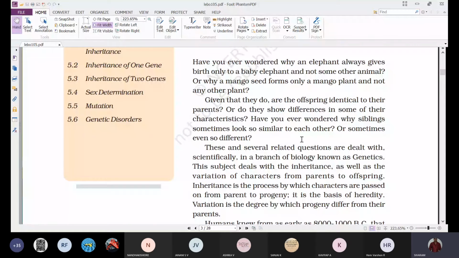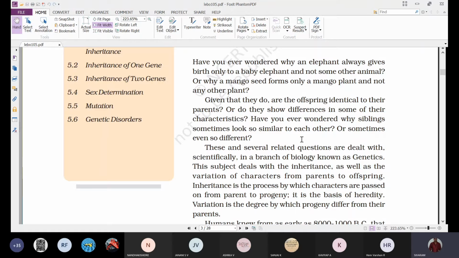So given that they do, are the offsprings identical to their parents? Or do they show differences in some of their characteristics? When you observe, the newly formed organisms, the new generation produced as a result of reproduction, are similar to the parents in basic features. For example, if we take humans, a new baby will have two legs, two hands, two eyes, a nose, two ears.